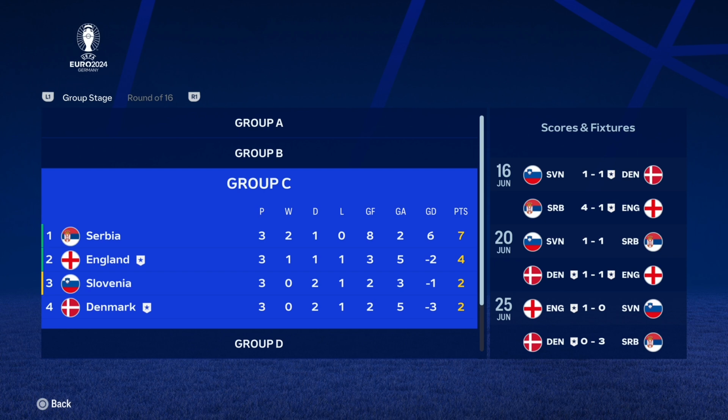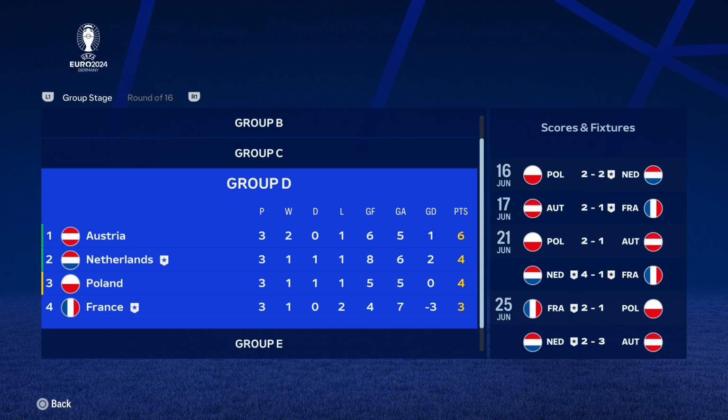We go to Group C with England coming only second with 4 points after getting decimated by Serbia, getting a draw against Denmark and narrowly beating Slovenia on the final day of the group stage to get through. Then we've got Group D. What the hell, France? What? You've lost to Austria. You've got smashed by Netherlands, and then they beat Poland, but it was too little too late. They got bottom of the group. So no player of the tournament for Mbappe, that's for sure.